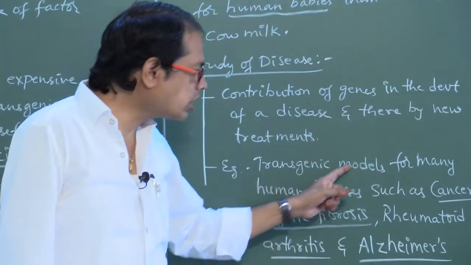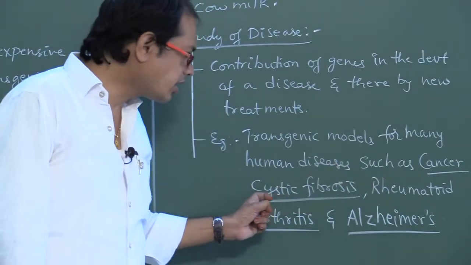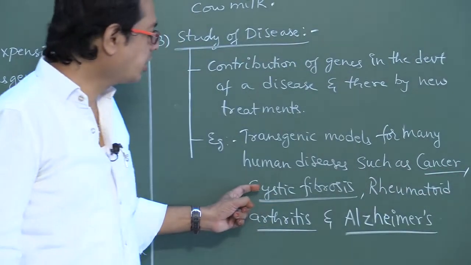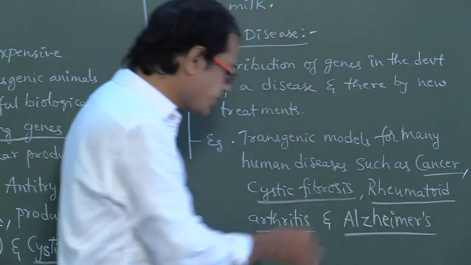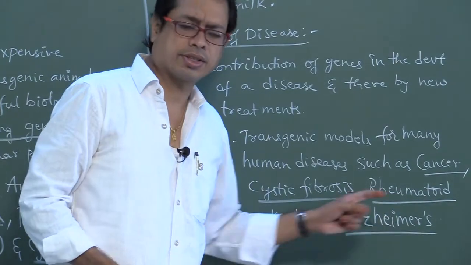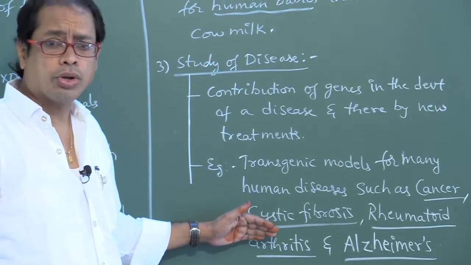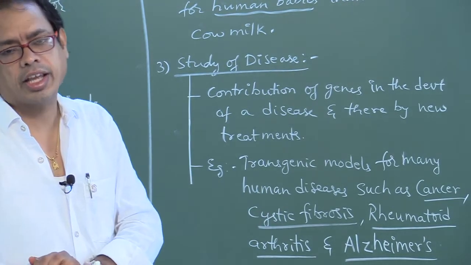Transgenic models exist for many human diseases such as cancer, cystic fibrosis, rheumatoid arthritis and Alzheimer's.